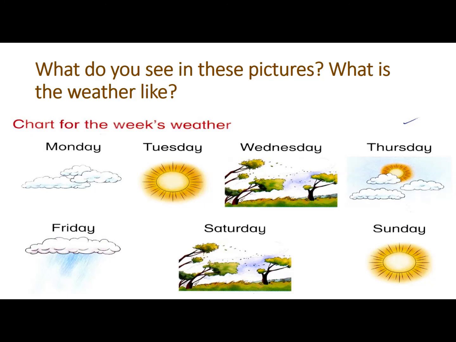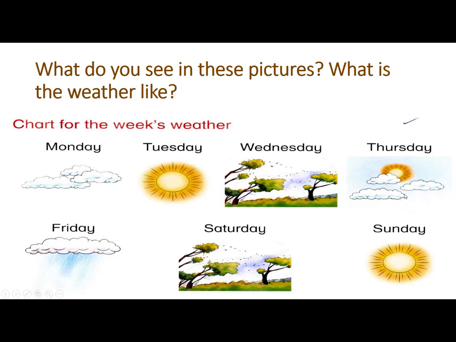What do you see in this picture? What is the weather like? It is a chart for a week's weather. Like on Monday, it's a cloudy day. On Tuesday it is a sunny day. On Wednesday, it's windy.